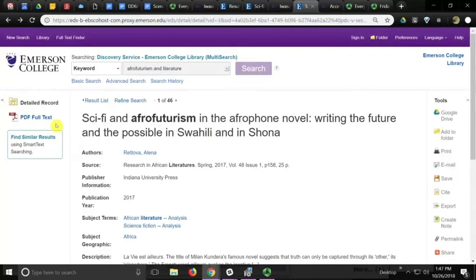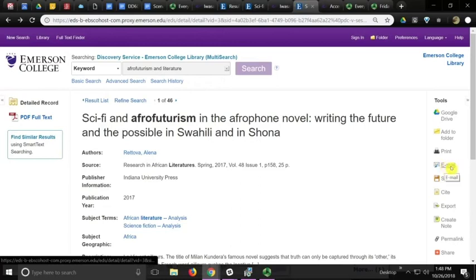Very good. What happens if there is no PDF or HTML full text link here? Well, just keep clicking until you have the article in front of your face. If it says view the article in a different database, that's fine. If it says request this article via interlibrary loan, no problem. If you run into any issues with an elusive article, just email us at reference@emerson.edu.